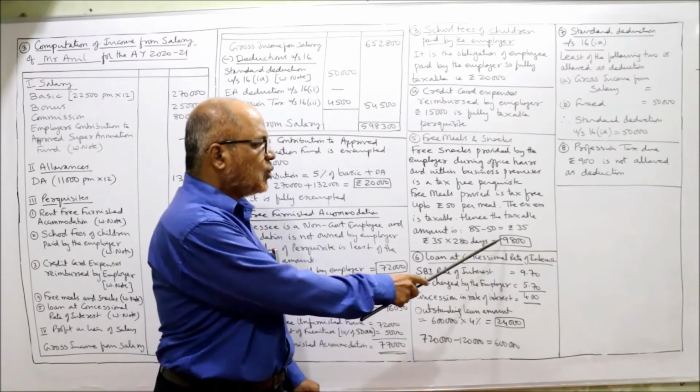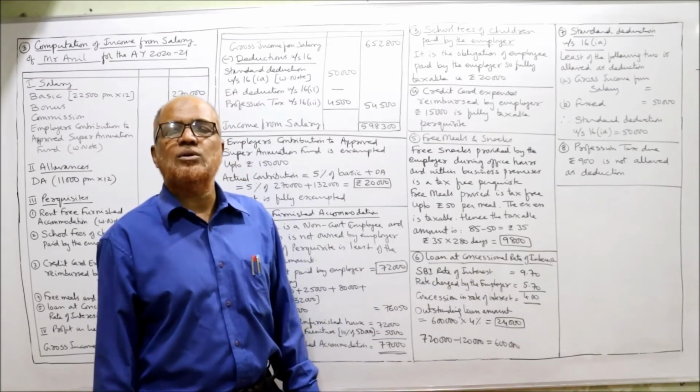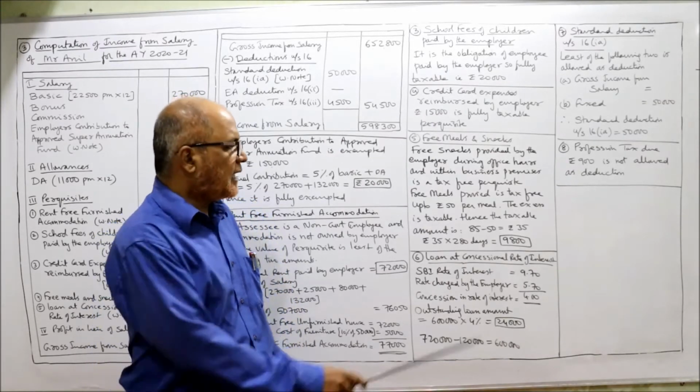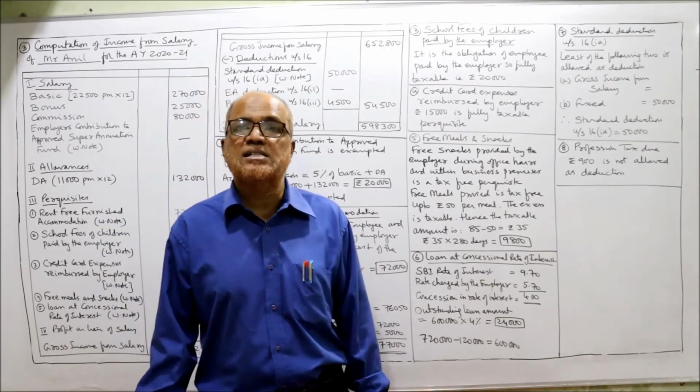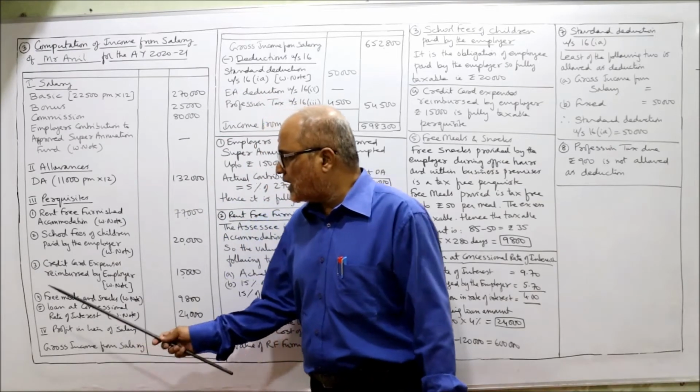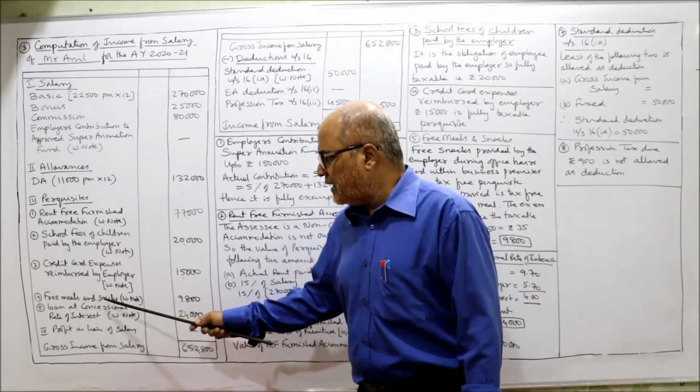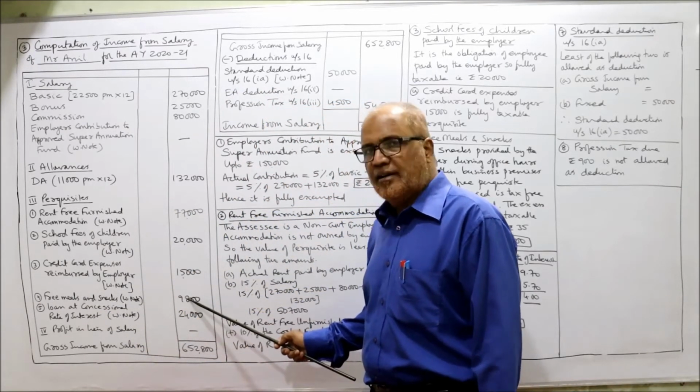So 35 into 280 days, 9,800. So 9,800 is the taxable perquisite. So here I have taken free meals and snacks, 9,800.